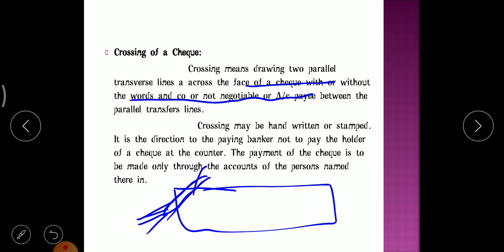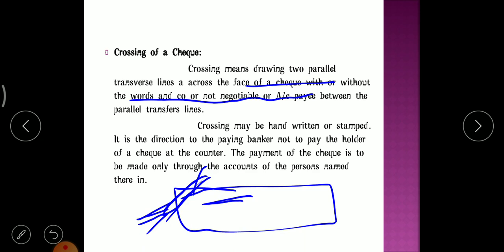Whenever there is a cross check and the name written is Mr. Ashutosh, the amount will be transferred only to Mr. Ashutosh's account. Clear? Whenever there is a cross check and a name is written on it, only that particular account holder will receive the amount. He will not receive that amount at the counter of the bank.